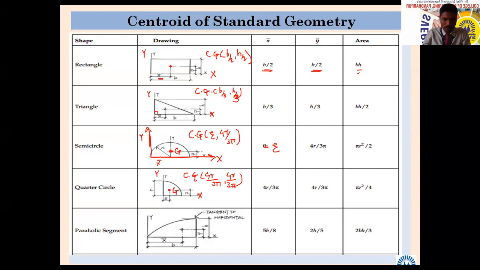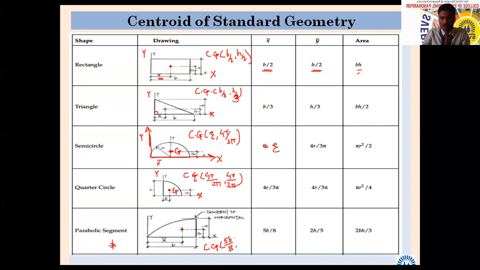Okay, CG. And the parabolic segment, rarely it is used, but you can remember this as well. Parabolic segment. So CG is here, X distance and Y distance. Very rarely it is used. So for your information, not required, but you can write. Parabola, have you come across this? Parabola, hyperbola, and one more is there. What is that? Ellipse.